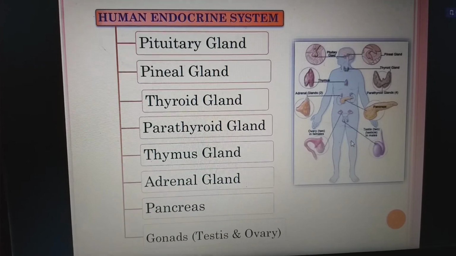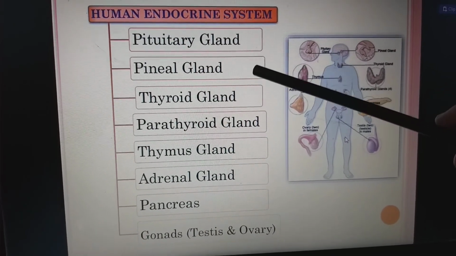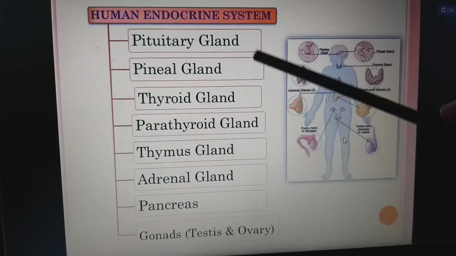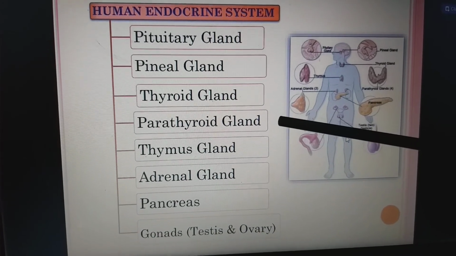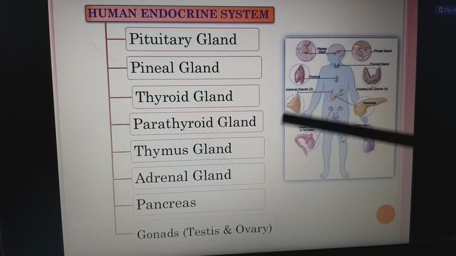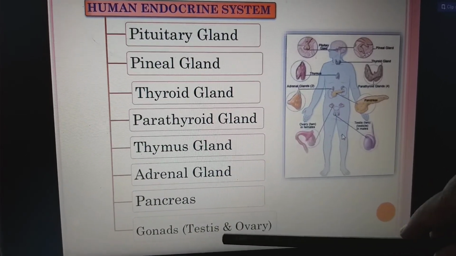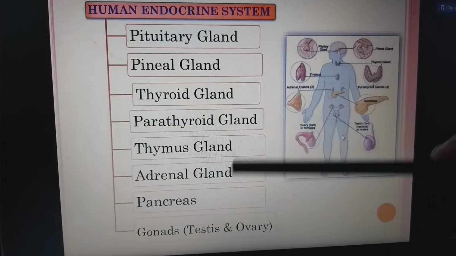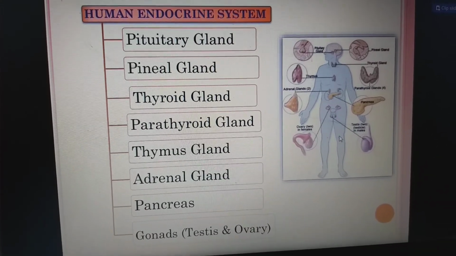Coming to the number of glands, we have one pituitary gland, one pineal gland, one thyroid gland, four parathyroid glands, one thymus gland, two adrenal glands because of two kidneys, one pancreas, two testes and two ovaries. It means a pair of testes and a pair of ovaries.